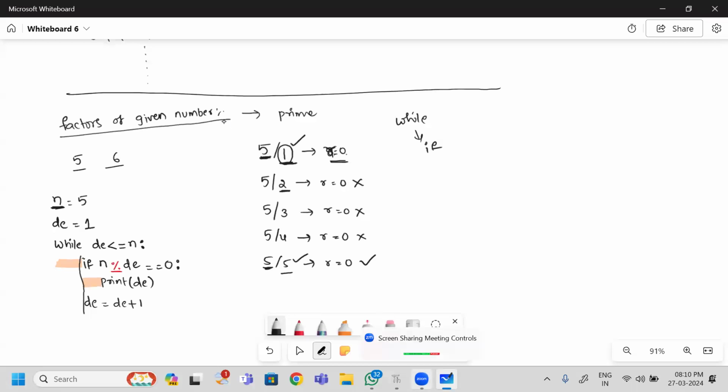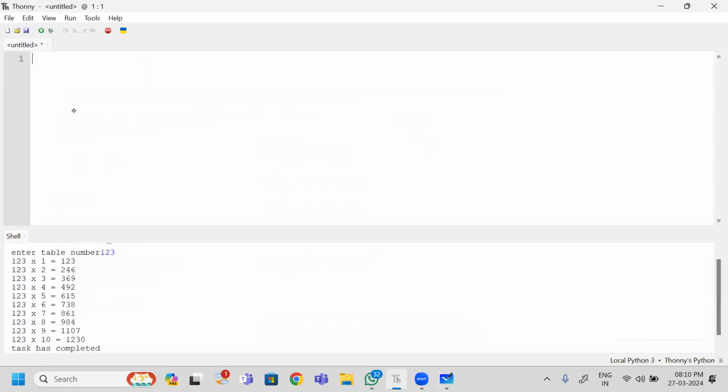Now I am going to test whether it is working fine or not. First the n value, next the denominator, whose value I start at 1. I will continue counting the denominator until I reach n, including n.